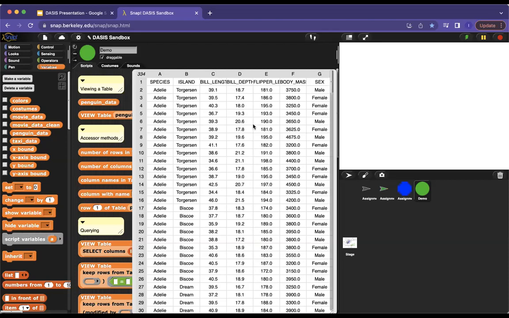Oh, I got a question in chat. Someone asked me to tell them about the penguin data set. So the penguin data set has data about the dimensions of these penguins' bodies, so their flipper length, their bill depth, and bill length. I think there's also body mass, and then you have the species of penguin they are, the island. I believe these islands are off of Australia, but I may be mistaken. And the sex of the penguins. It may also be Antarctic. I'm not sure where precisely the islands are.